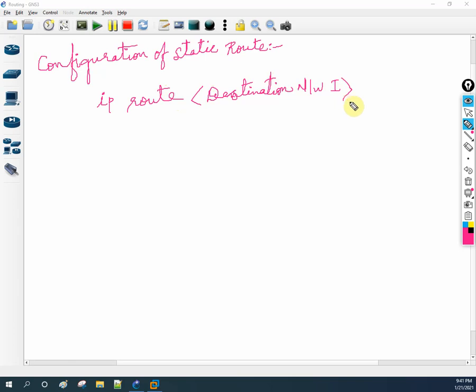After that we need to write the destination subnet mask. After that you need to write the next hop IP address.